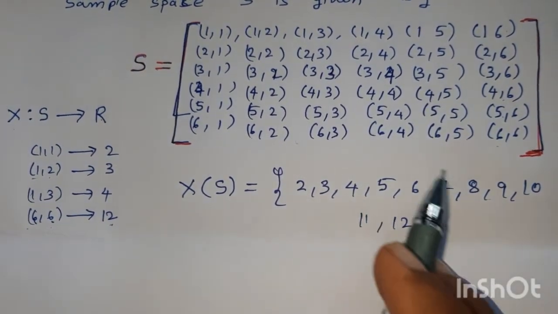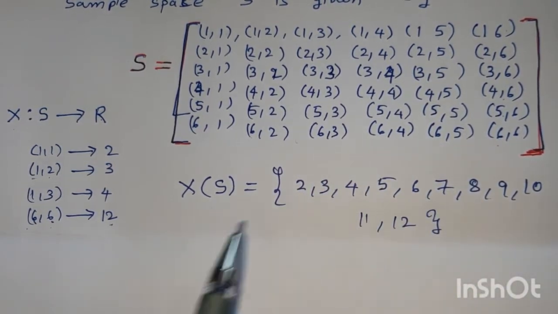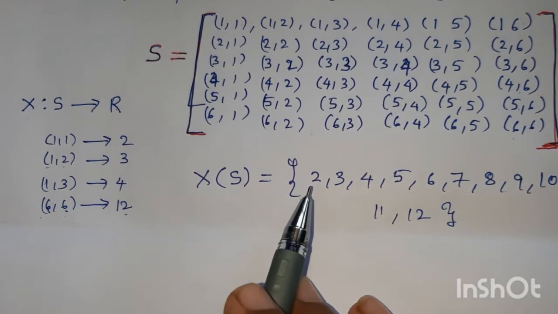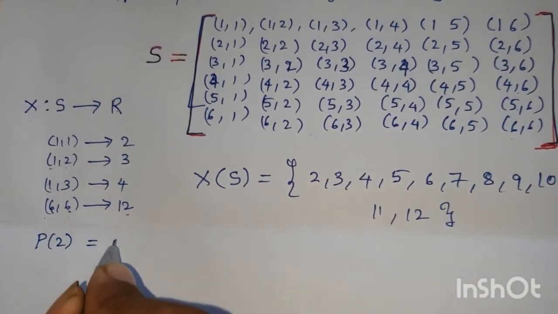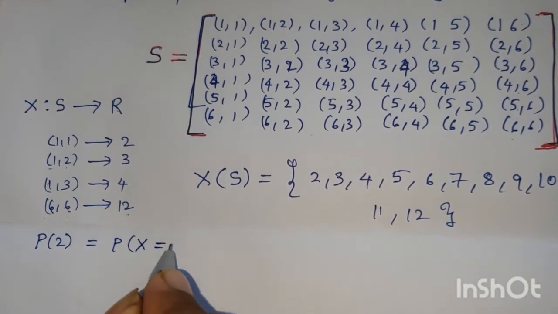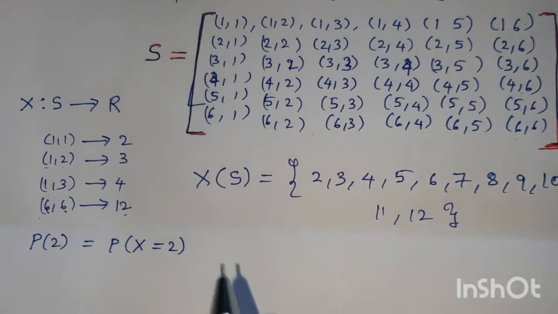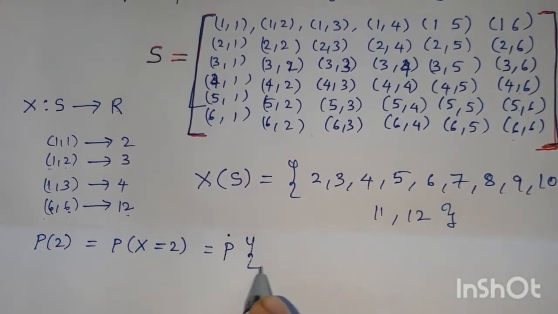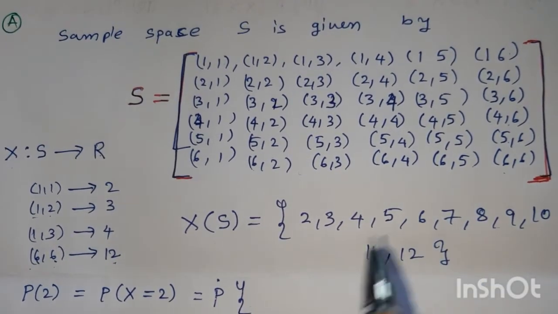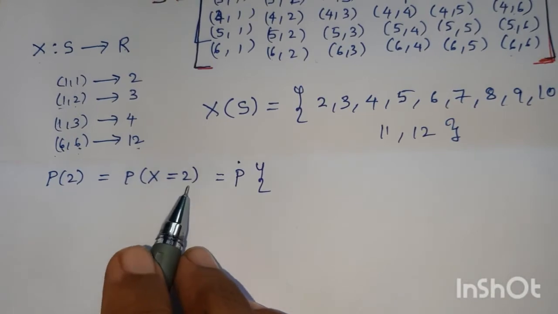Now we have to find the probabilities for all of these elements. For example, let us find p of 2, the probability of 2. Probability of 2 means the probability when X is equal to 2, that is, the sum on the faces is 2. That is the probability of the favorable cases. What are the favorable cases when X is equal to 2?